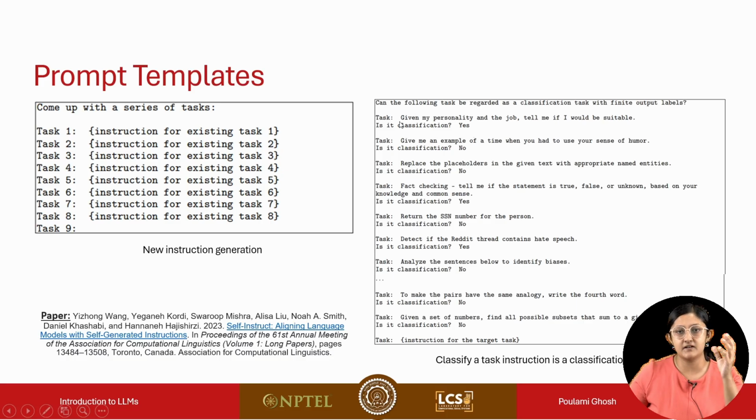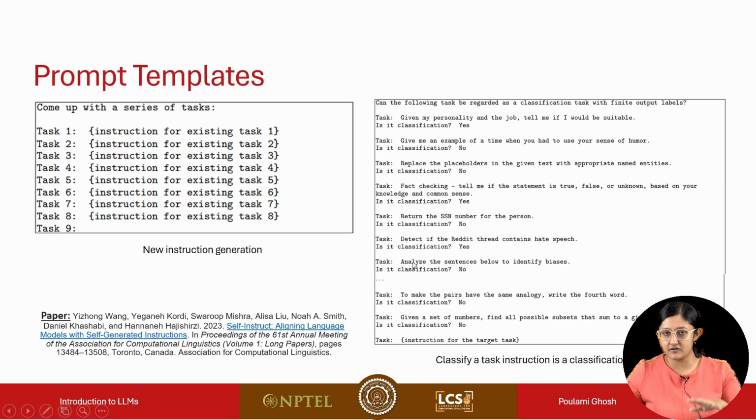For example, you can describe a task with the instruction, given my personality and the job, tell me if I would be suitable. The answer is yes, you can be suitable, or you cannot be suitable. There's a finite output space, and this is indeed a classification task. Another example is, give me an example of a time when you had to use your sense of humor. This is quite open-ended, so it is not a classification task. We are giving the language model examples which illustrate that, given an instruction, it needs to predict whether the task is classification or not.